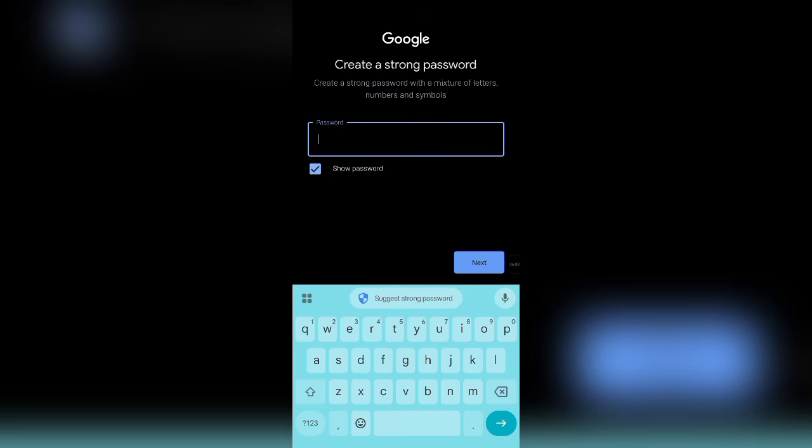But before you click on next, make sure your VPN and proxy is connected. When you look above, you can actually see that I'm connected to the VPN. Okay, I'm going to click on next right here. So I'm going to be creating this account. The next thing I want to do right now is to input a password. I'm done inputting my password, so I'm going to click on next.